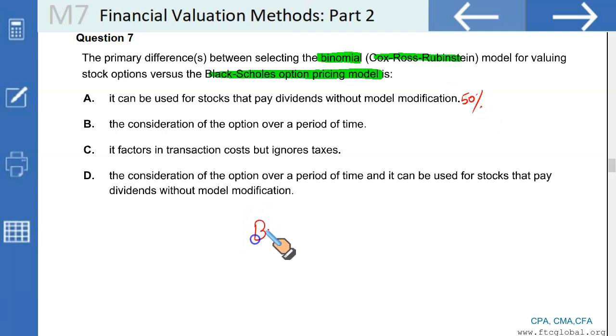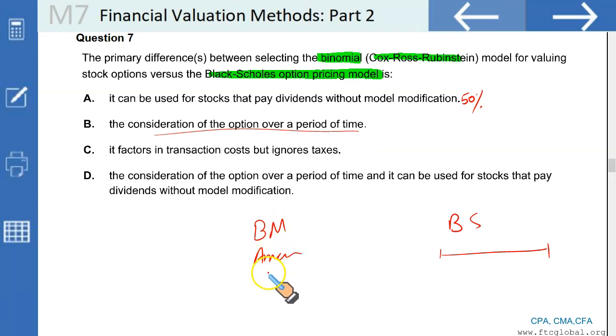There are two models, binomial model and Black-Scholes model. How do they differ? Black-Scholes model uses European style options, whereas the binomial model can be used for American style options. Black-Scholes model assumes only one date where it is matured, whereas the binomial model means there is no issue any time before maturity option valuation can be calculated.